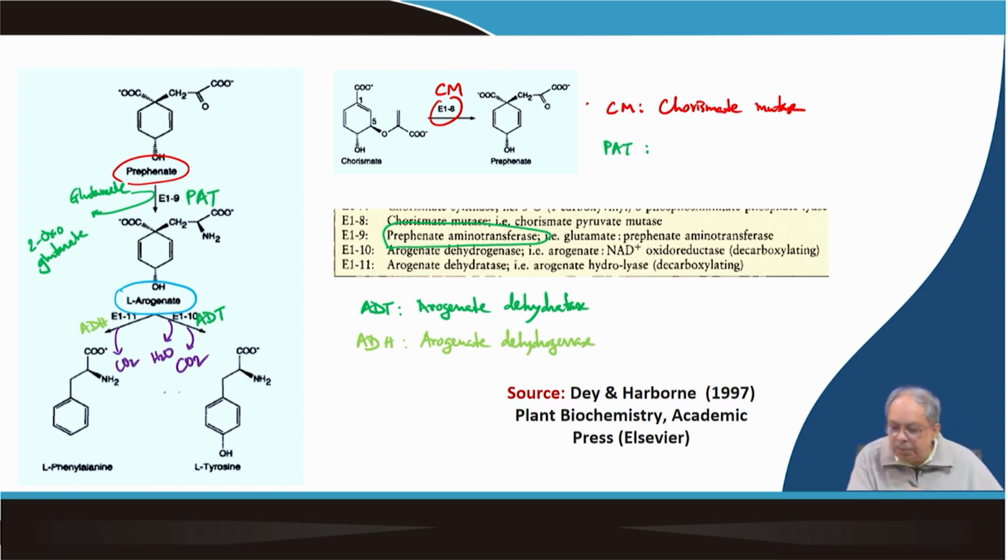Because of shortage of space I am not showing that, and ultimately it makes phenylalanine or tyrosine. If arogenate dehydrogenase works, it makes phenylalanine. If arogenate dehydratase works, it makes tyrosine.